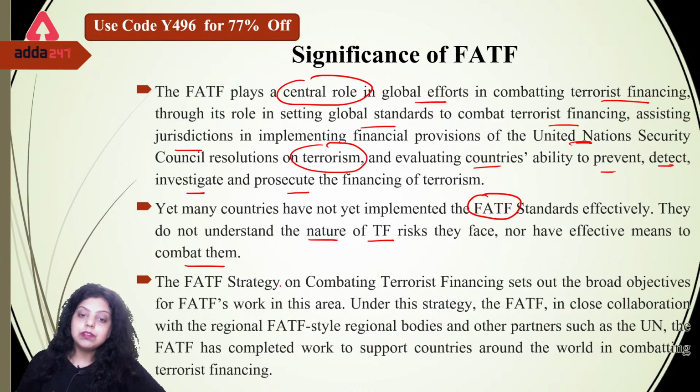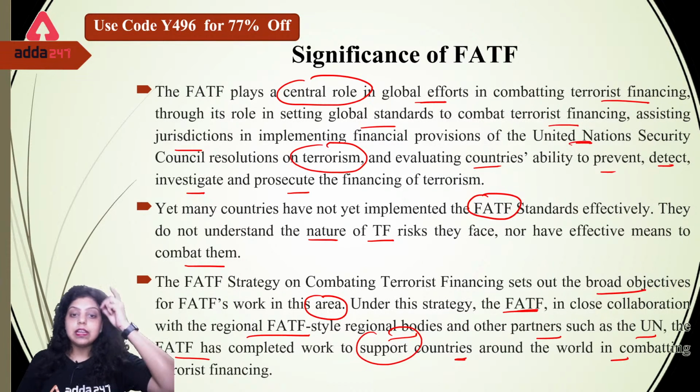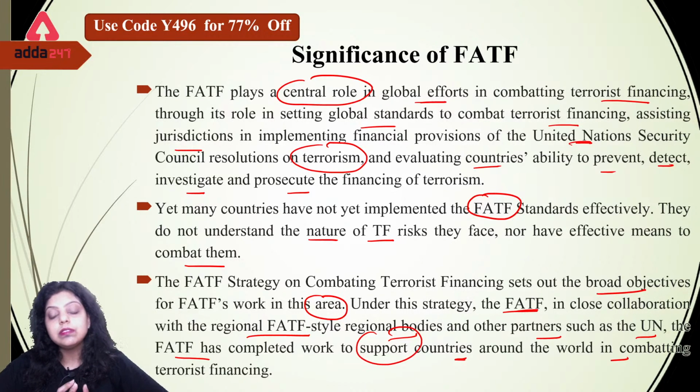Okay. Now the FATF strategy on combating terrorism financing sets out the broad objectives for FATF work in this area. Under this strategy, FATF is in close collaboration with the FATF-style regional bodies and other partners such as the UN. The FATF has completed work to support countries around the world in combating terrorist financing. So simply we are saying that the FATF strategy to combat terrorism financing sets out broad objectives for the FATF work in this area to control terrorism financing. Okay, and FATF also collaborates with the FATF-style regional bodies and other partners of the UN, United Nations.